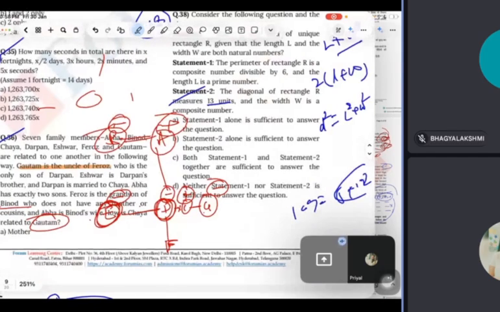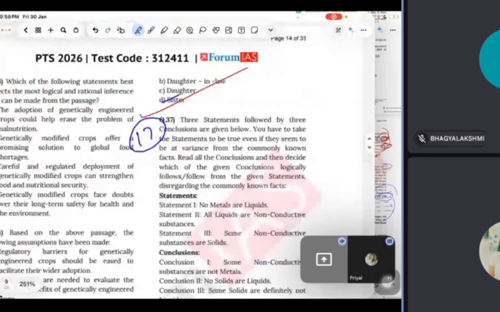Because see, he is the son of his mother. So brother is what? Maternal uncle. So they must be brother. Because the question is saying that Gautam is the uncle of Firoz. So since Chaya is the mother of Firoz, he must be the brother of Chaya. Then he will be uncle. That's why you need to give the answer here, sister.